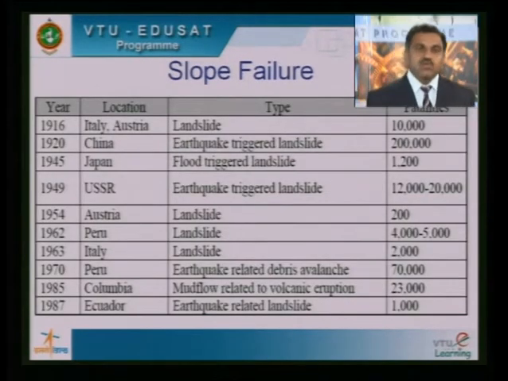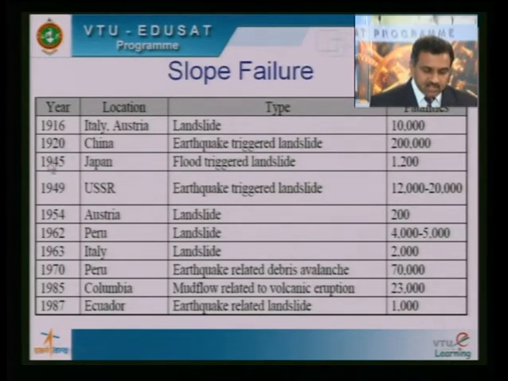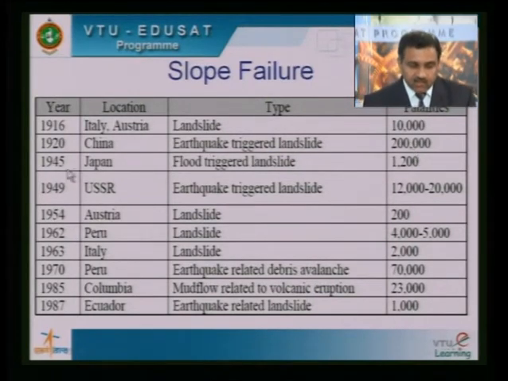Now, take a look at the data presented in this slide. The data is presented from 1916 to 1987. We find that in 1916 in Italy there was a landslide, and the fatalities were 10,000. In 1920 in China there was an earthquake-triggered landslide that caused fatalities of 2 lakh. In 1945 in Japan the fatalities were 1,200. In 1949 in USSR an earthquake-triggered landslide occurred. The fatalities were somewhere between 12,000 and 20,000, the exact figures are not known.